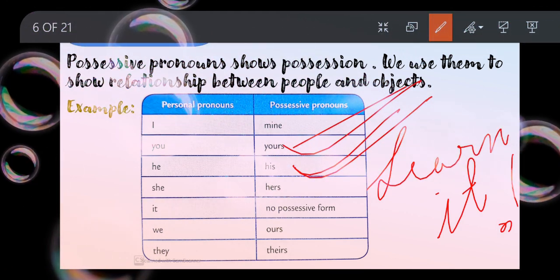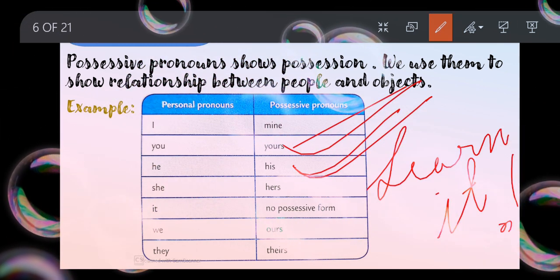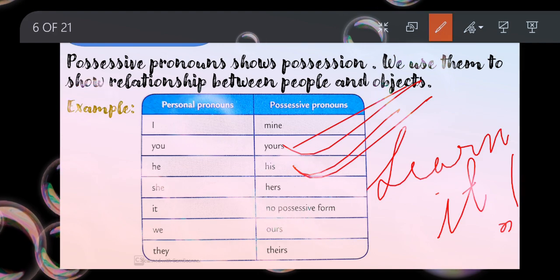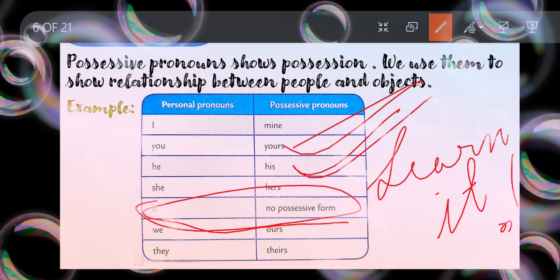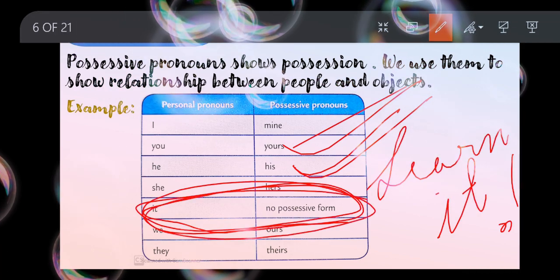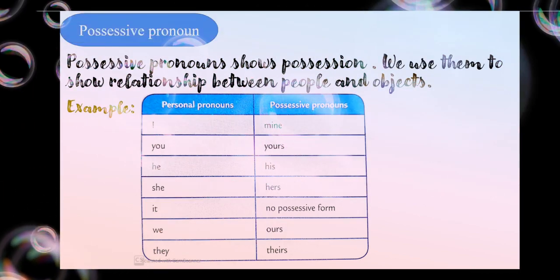Okay, for example, for I, a personal pronoun, I'll be using the possessive pronoun mine. Okay, so that's all this deals with. Only one exception is there, that it is having no possessive pronoun. That we need to keep in mind. Other than that, you just have to learn this. Okay, now we'll go to the next pronoun.